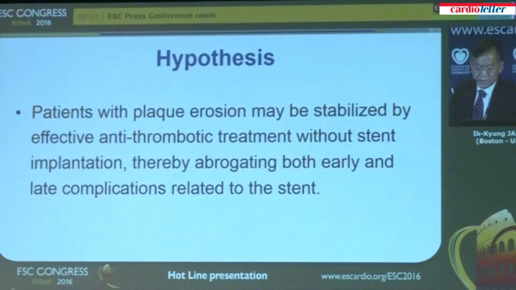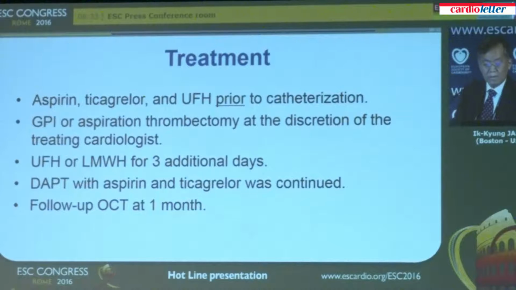So we hypothesized patients with plaque erosion may be stabilized by effective anti-thrombotic treatment without stent implantation, thereby avoiding both early and late complications related to stent. Patients with acute coronary syndrome were treated with aspirin, ticagrelor, and heparin prior to catheterization.